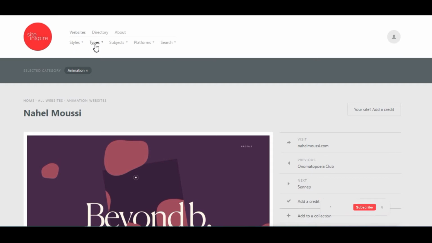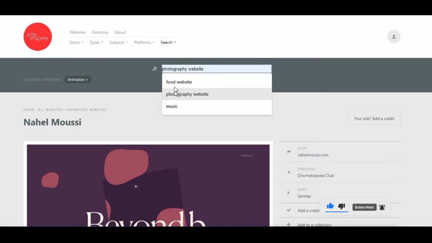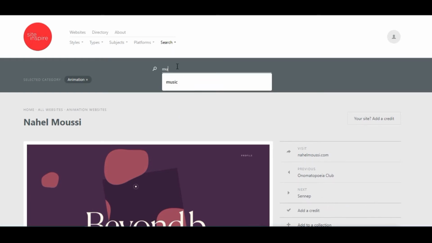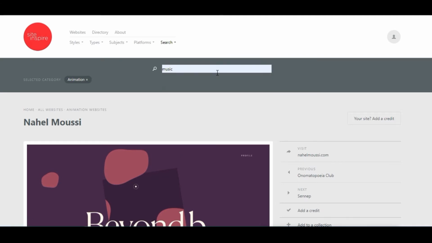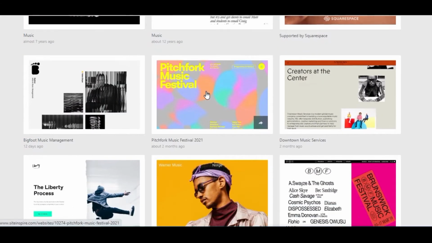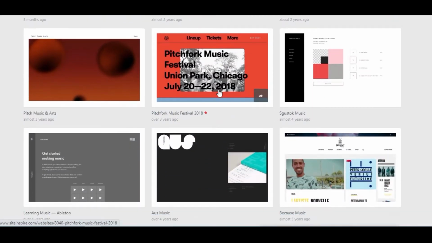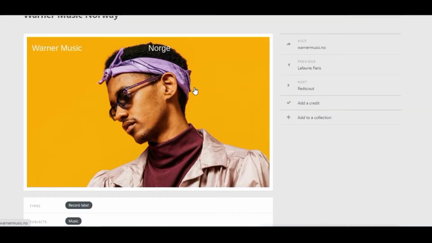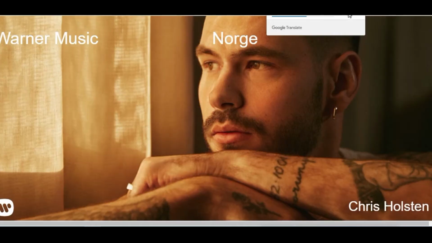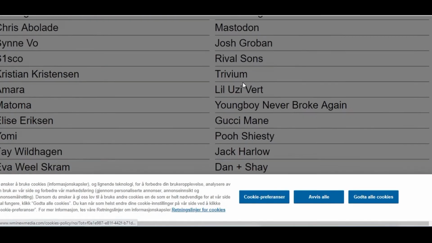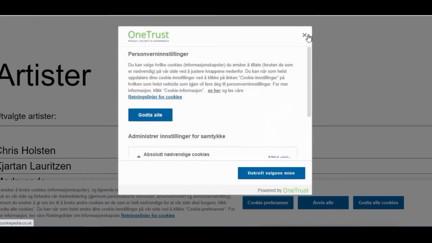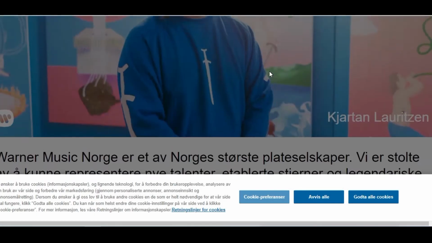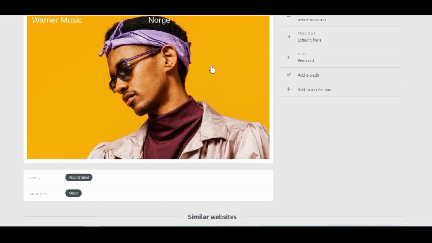Okay, so now if you're looking for something very specific, all you have to do is to type in something very specific. So if it's music, just type in music, press enter on your keyboard, and it's also equally going to give you a lot of music inspiration sites you can create something unique from. Okay, this is a good website which allows you to get a lot of inspiration, and you should be on this website more just to get great design inspiration. All right, now let's quickly exit out of that, and let's go back to the website platform.